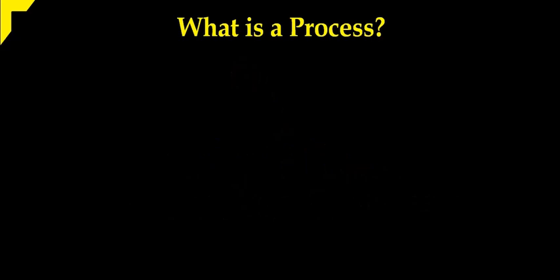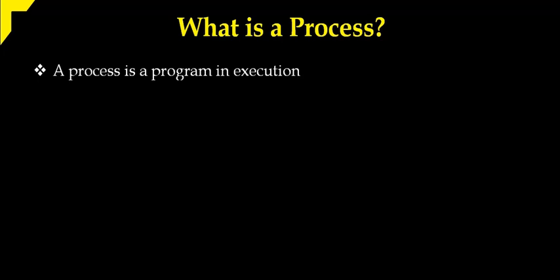Hi, now we will discuss what is a process and what is its structure. A process is a program in execution. So, for example, let us say one C program. We developed a C program and stored that program. Where the program was stored, it is in hard disk.